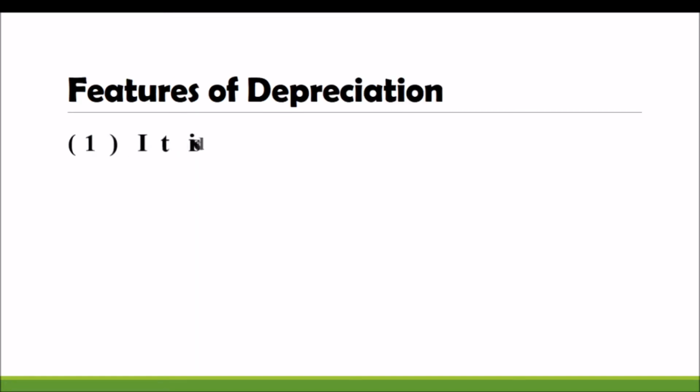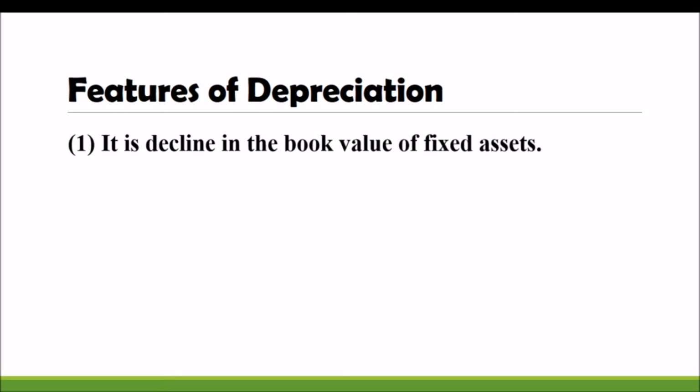So the different features of depreciation include: it is the decline in the book value of fixed asset. Remember, decline means decrease in the value. Depreciation shows the decrease in the book value of fixed assets, and the decrease or depreciation is a continuous process. It will continue up to the end of the lifetime, the end of the usage of that fixed asset. The process of decrease will continue.